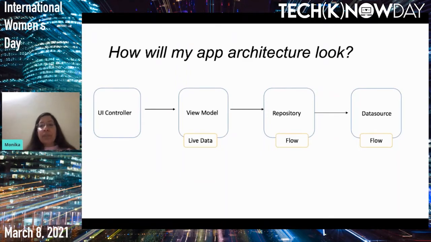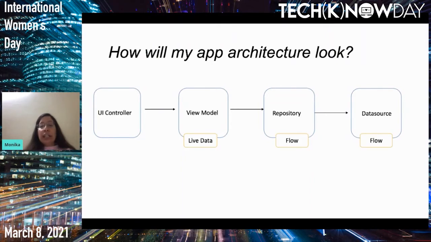So your repository will query your data source, be it your remote data source or local database, perform the call, and emit the flow stream, and the view model will be calling the repository.